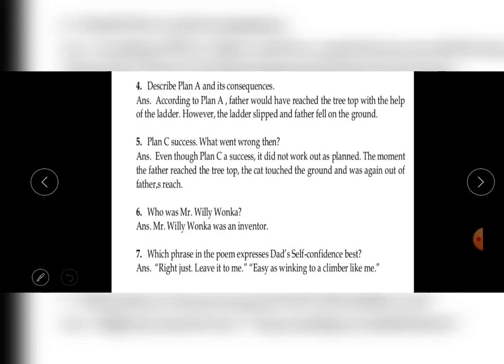Who was Mr. Willy Wonka? Now students, we have seen this in unit number 8, the invention of Willy Wonka. Here we know that Willy Wonka planned to prepare drops which can make a person much older. Earlier, he invented a medicine which can make people younger.